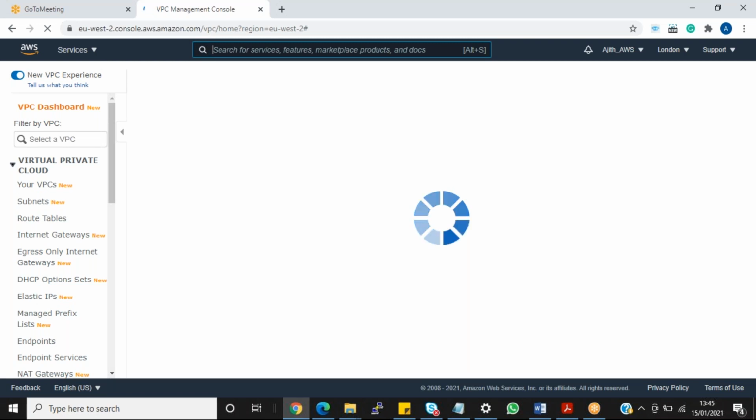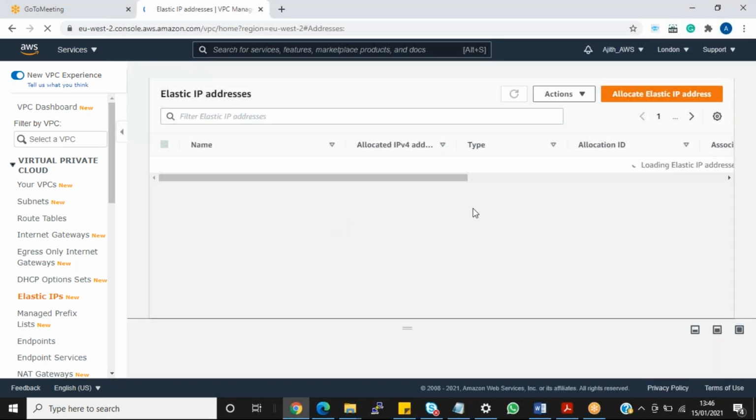Elastic IPs, the left hand side Elastic IP option is there, right? Select it. If you create an Elastic IP, from the Amazon pool you will get one IP address, guys. So a public IP address. That public IP you can allocate to your EC2 instance.